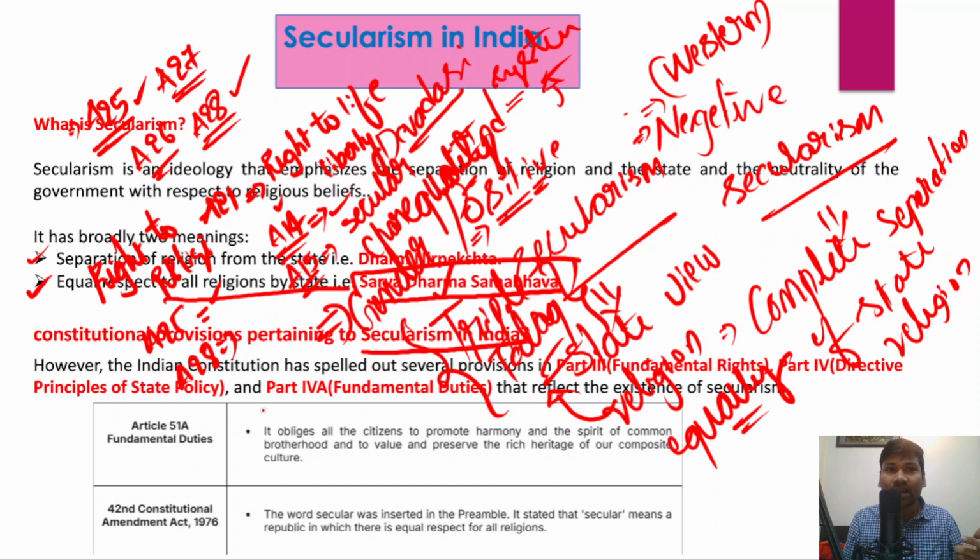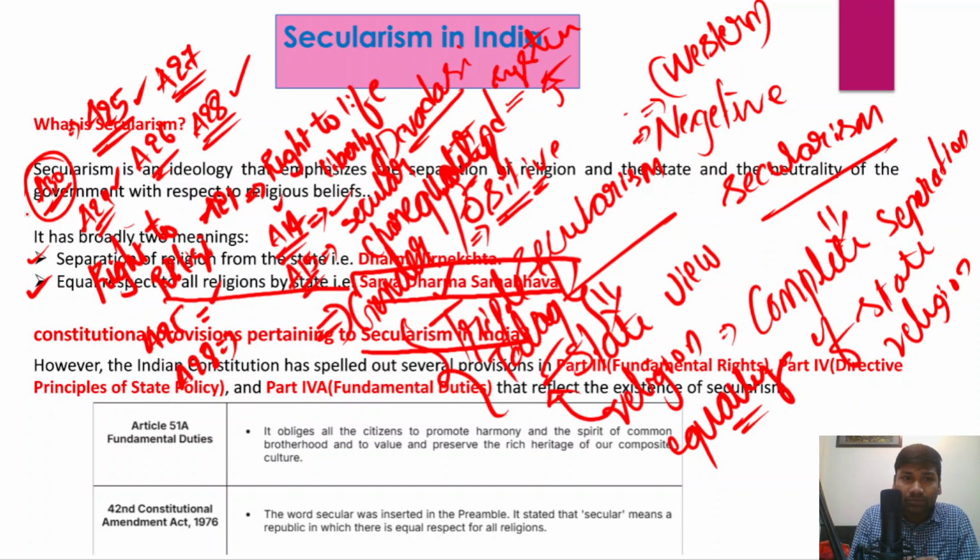Now, what are the other secular features of the Indian Constitution? Article 29 as well: the right of minorities to protect and conserve their culture. Article 30 also talks about the right of minorities to establish and administer educational institutions of their choice.